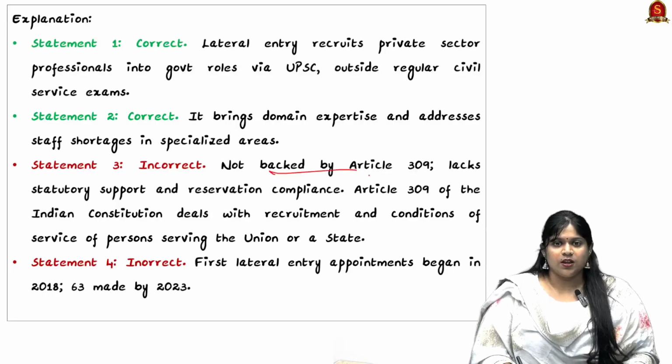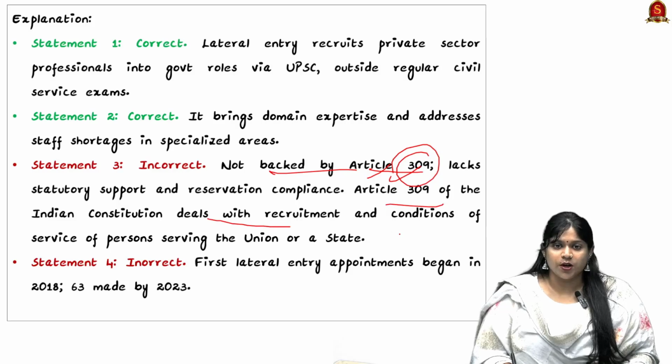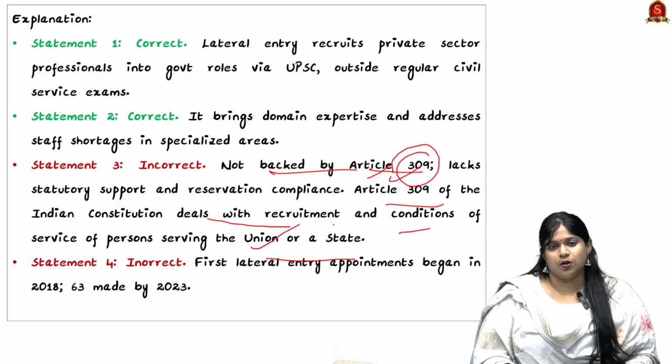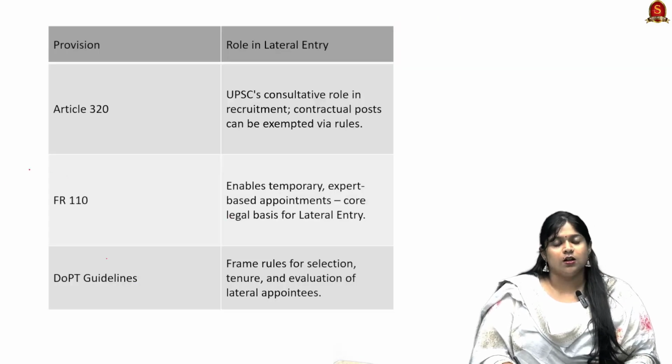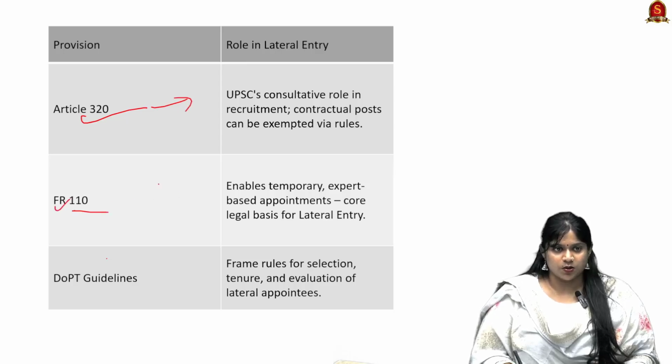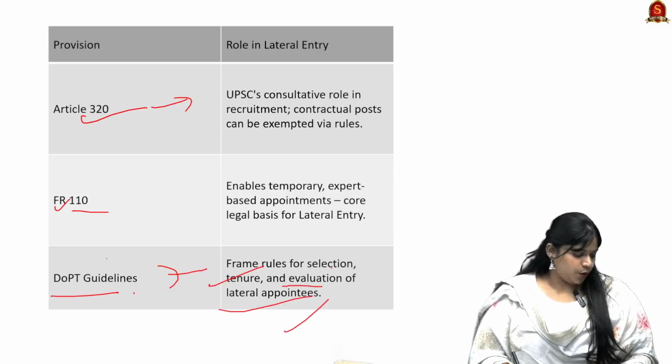Here, statement 3, they are not backed by Article 309. Article 309 of the Indian Constitution deals with recruitment and conditions of service of persons serving the Union or a state. The other provisions that can be taken into account are Article 320, Fundamental Rule 110, and the DOPT guidelines, which frame rules for selection, tenure and evaluation of lateral appointments.